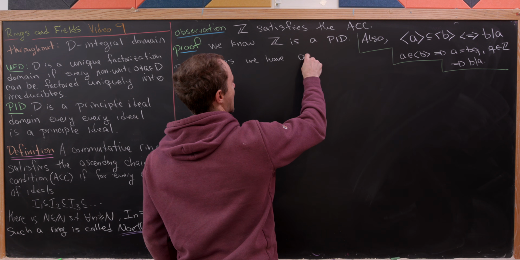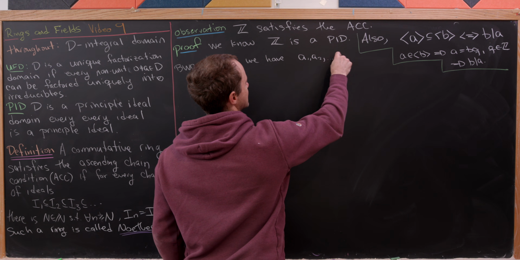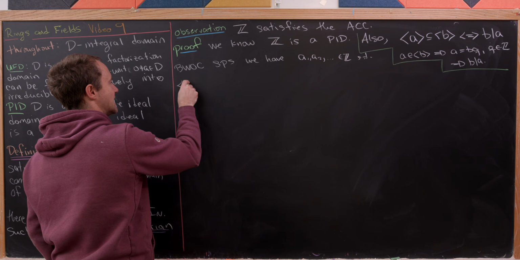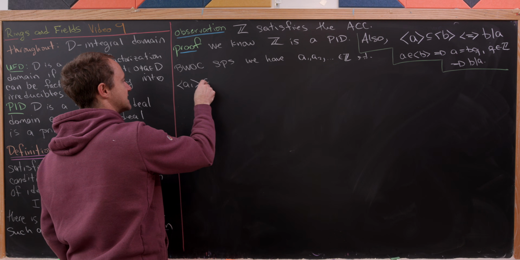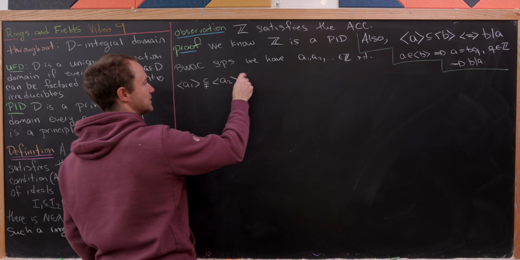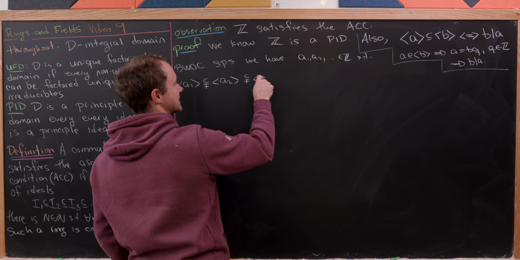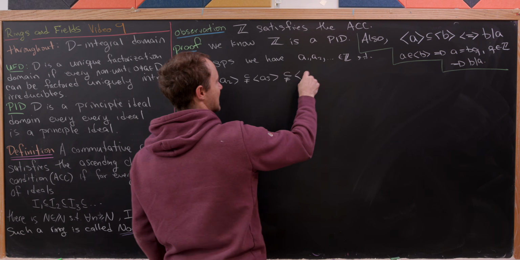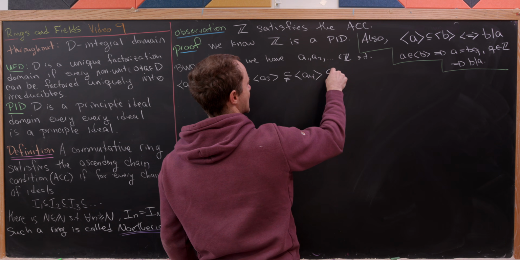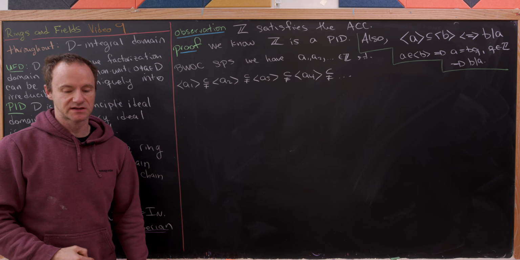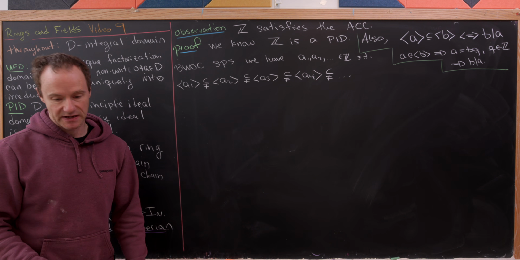I'll call them A1, A2, so on and so forth, all integers, such that the ideal generated by A1 is contained inside of the ideal generated by A2, but not equal to, which is contained in the ideal generated by A3, but not equal to, which is contained in the ideal generated by A4, but not equal to, and so on and so forth. So in other words, we've got this infinite chain.